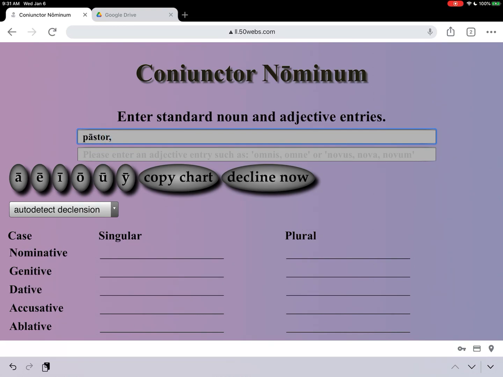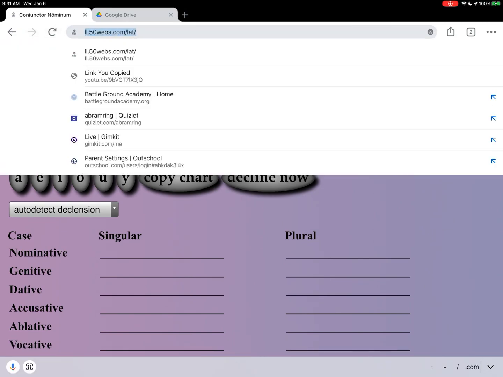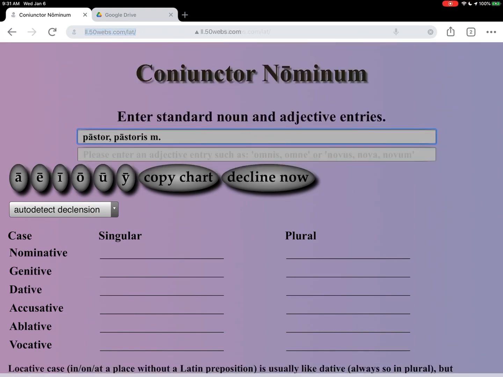Okay, so we're looking first at pastor, and I am using my Conjunctor Nominum app here. So just to show you, that is ll.50webs.com/lat there. It's for Latin, some of my Latin apps.